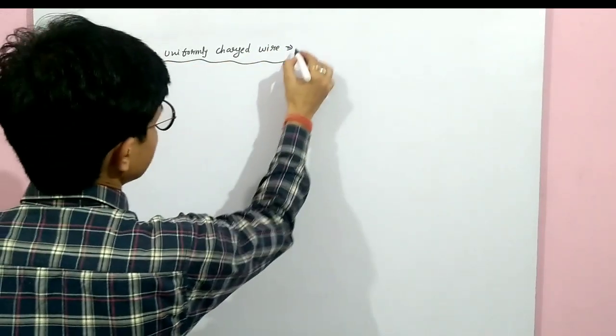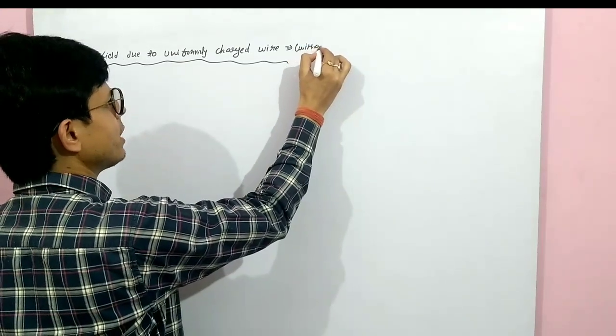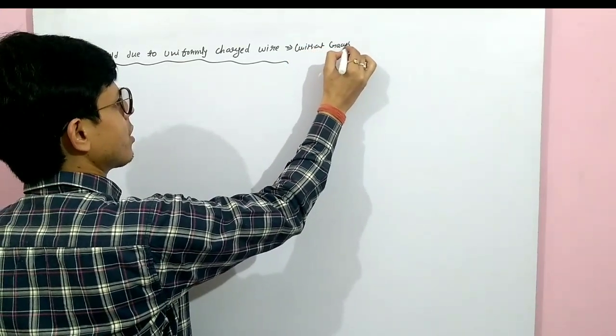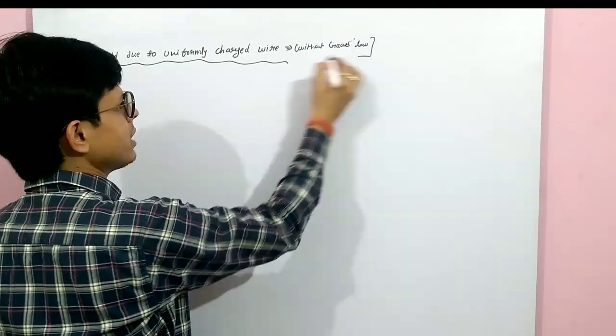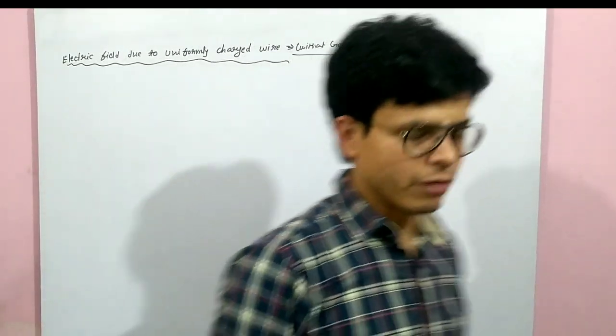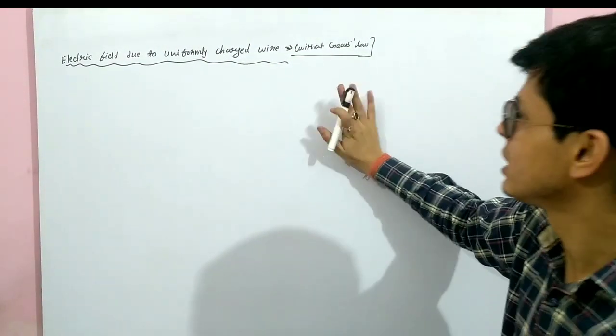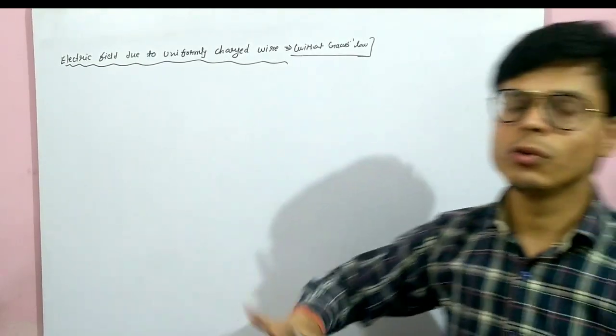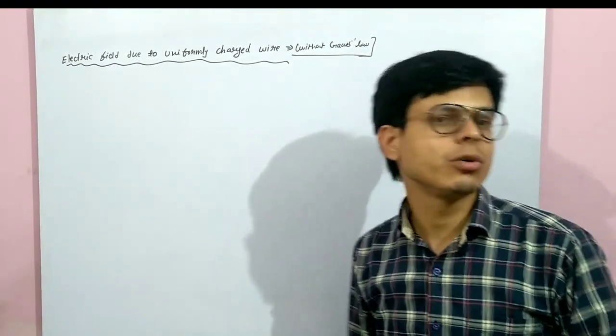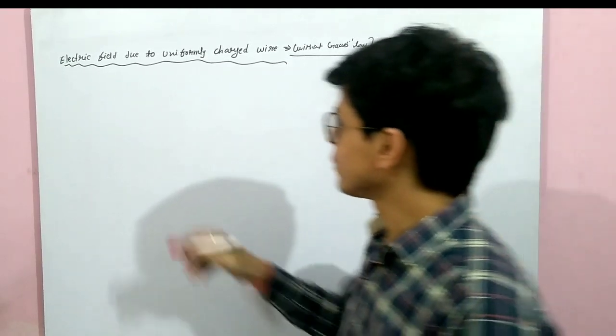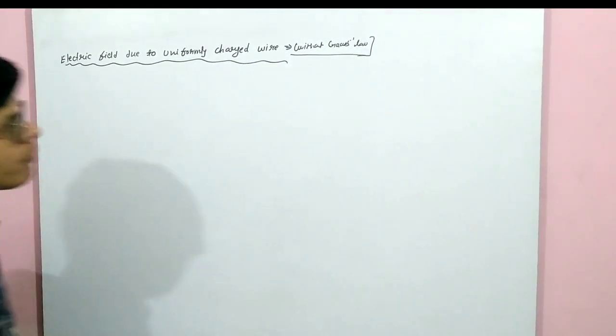This is a task without Gauss law. Without Gauss law. Now this is very important. This is the generalized equation for a wire. This is a general equation. By this derivation, after this derivation, you can solve any question related to a wire. So what is our task? Our task is to find out the electric field due to a uniformly charged wire.